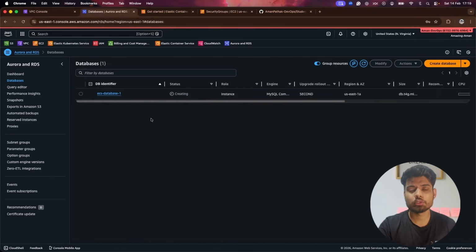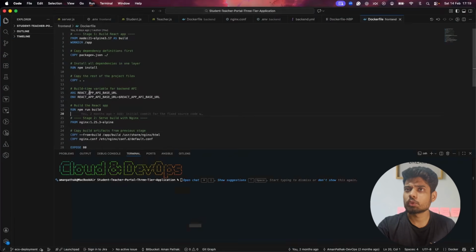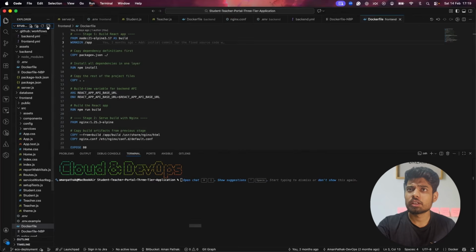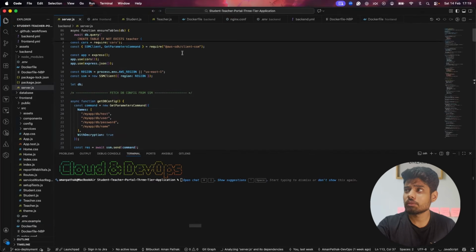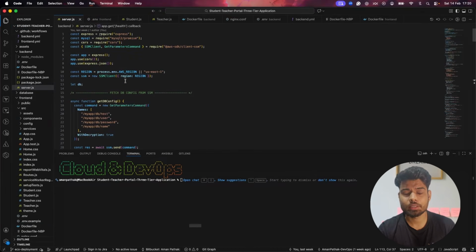Meanwhile it's creating, I would like to give you a brief overview of the application. So we will go to our application. So here is our application, and I would like to go with the backend first. So this is our backend. Here we have a simple application that does CRUD operations. The first thing it will do is authenticate with the RDS cluster or any database.